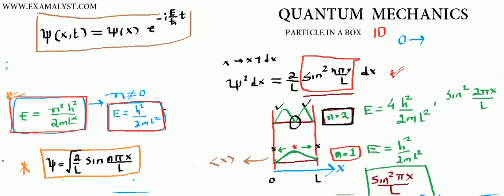So for n equals 1, can you tell me what is the expectation value of x? Expectation value of x means where the electron is found most of the time. So for n equals 1, the expectation value of x is L by 2, because you can look at it from the graph. But in the next lecture, we will do this mathematically.